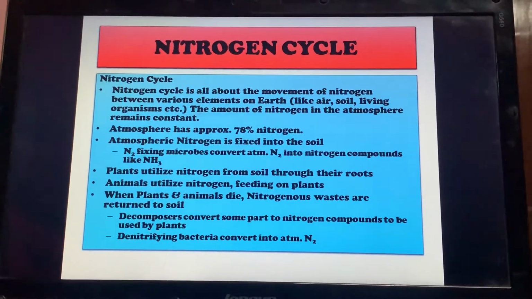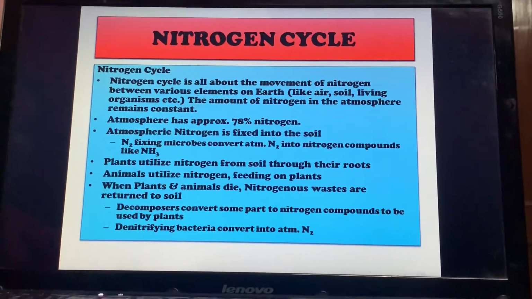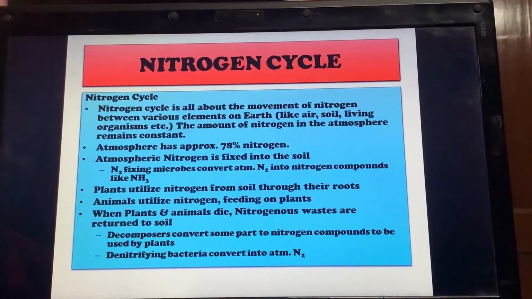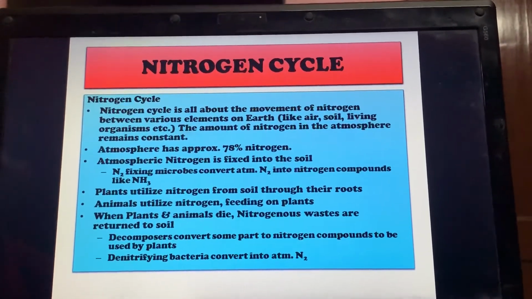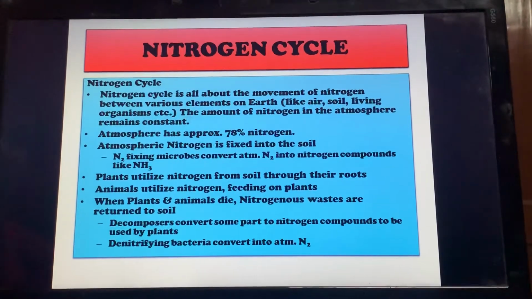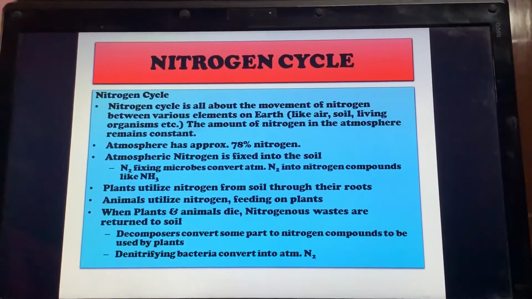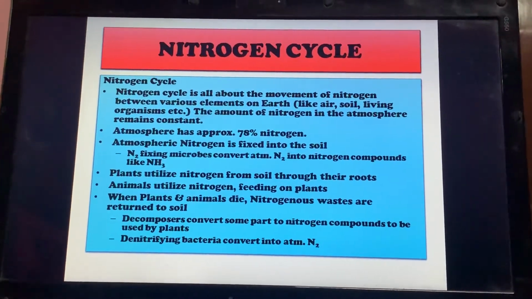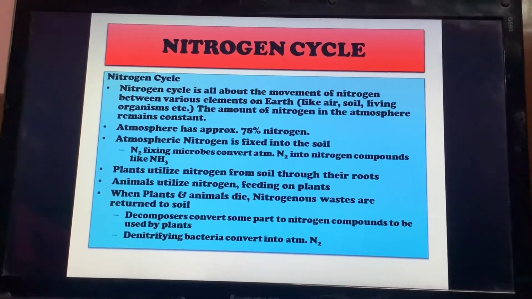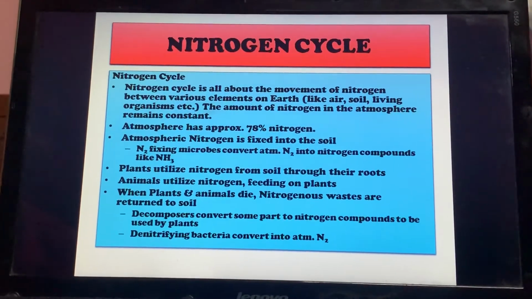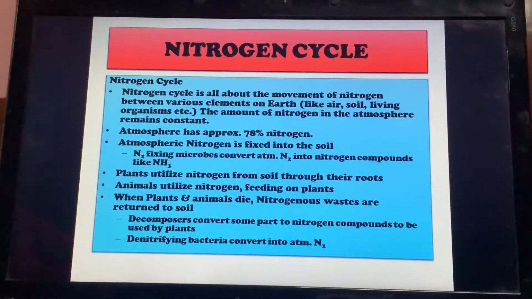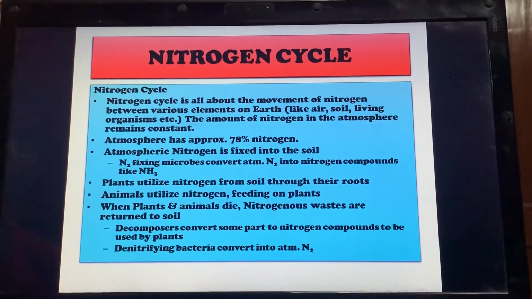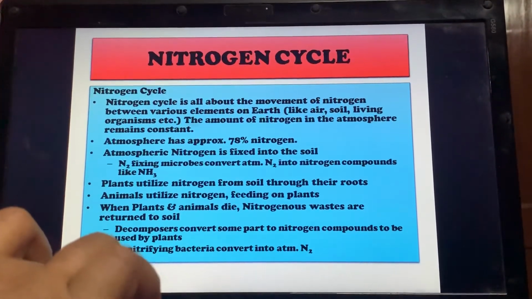From the plant it is transferred to the animal when the animal eats these plants, and when both animal and plant die, this nitrogen comes into the soil again in the form of their compounds. Now the soil bacteria, that is, denitrifying bacteria, again convert this nitrogen into gaseous nitrogen, and hence the cycle is completed, right?